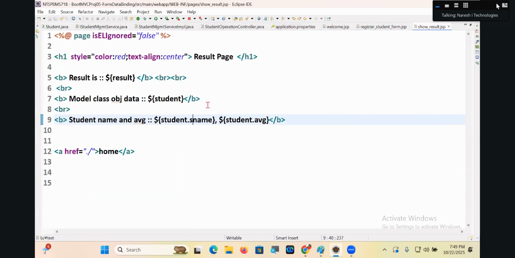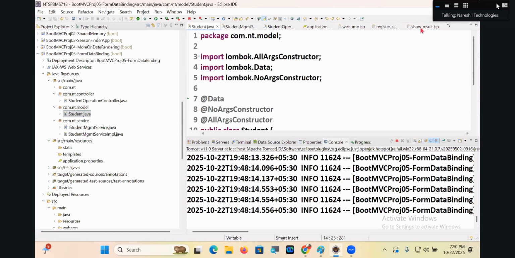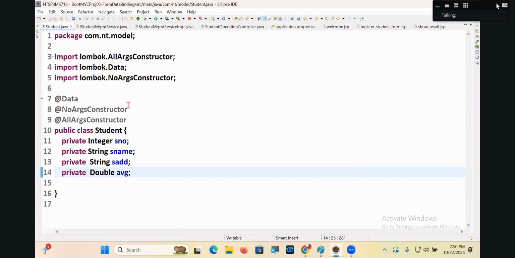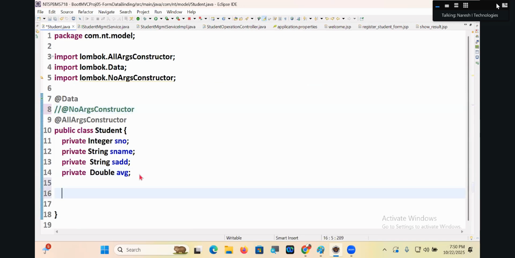Let's see how to prove that. Here is Student.java. I will keep a no-arg constructor just to see that the object is created.